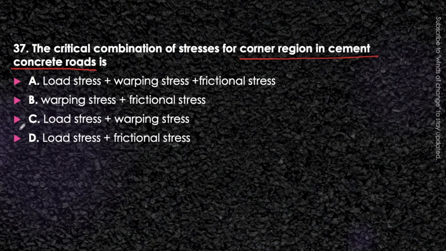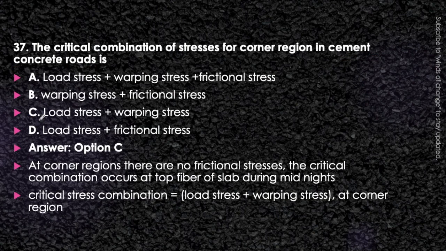So these two stresses will come into the picture. So option C will be the correct answer here. In the corner region, there are no frictional stress. The critical combination occurs at top fiber of the slab during midnight. Okay, so it will be load stress plus warping stress at the corner region.